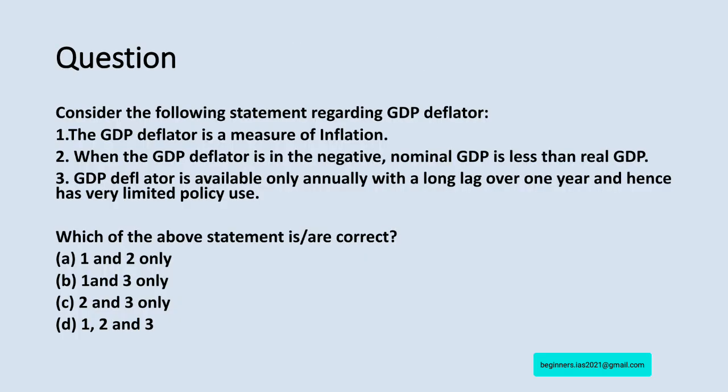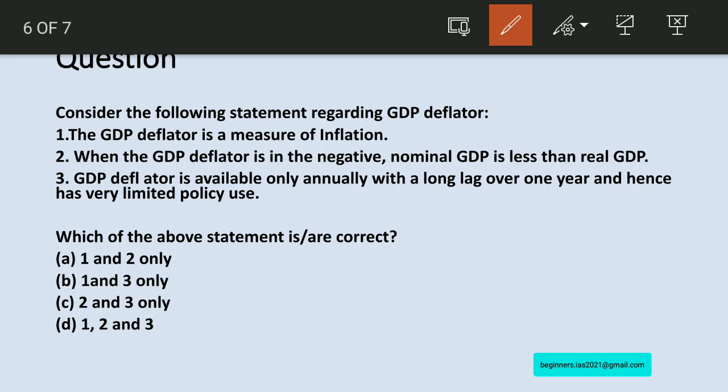Let us move on with one question related to the GDP deflator. Consider the following statements regarding the GDP deflator. Statement 1: The GDP deflator is a measure of inflation. Yes, this statement is right based on our discussion. And let us see statement number 2. When the GDP deflator is negative, it means nominal GDP is less than real GDP. Yes, this we have also discussed. Therefore, both the statements are right.